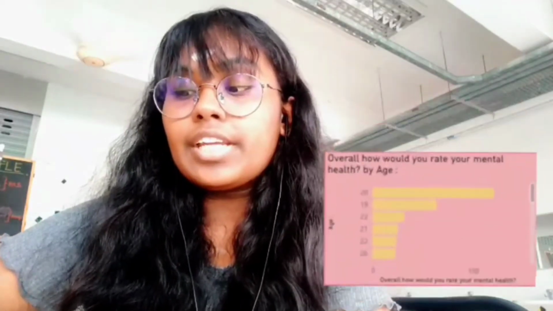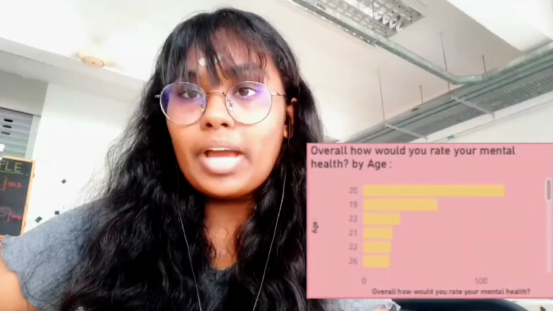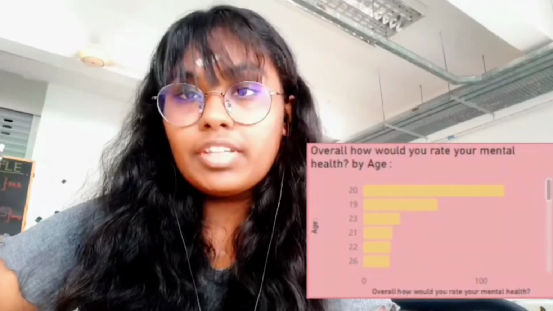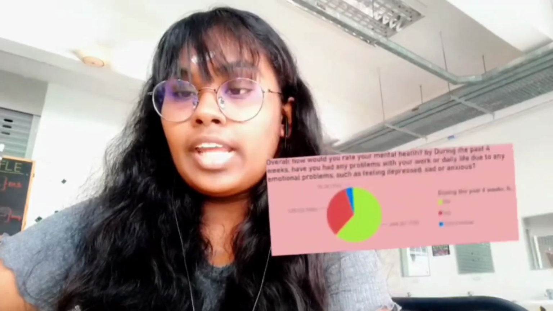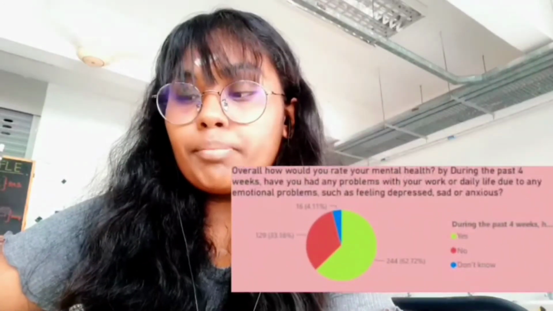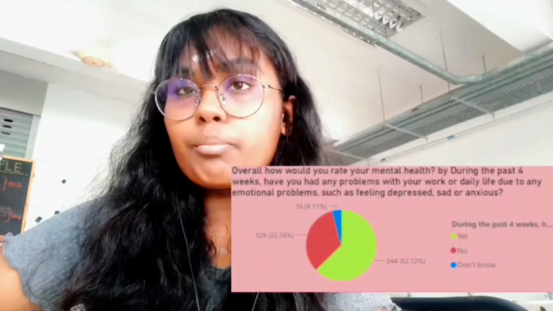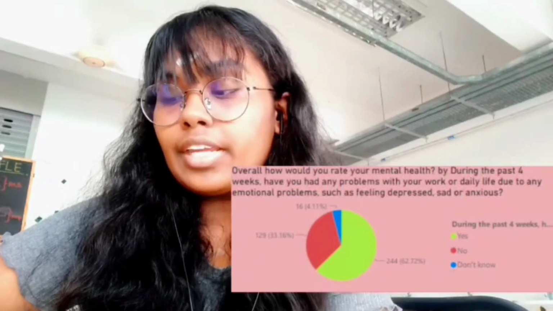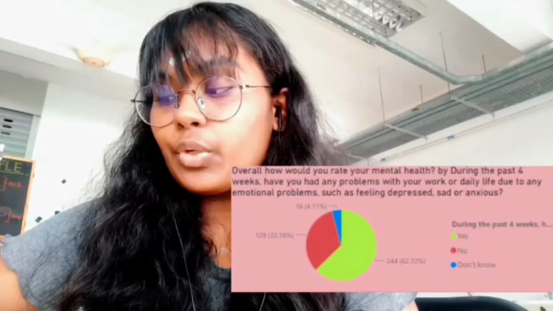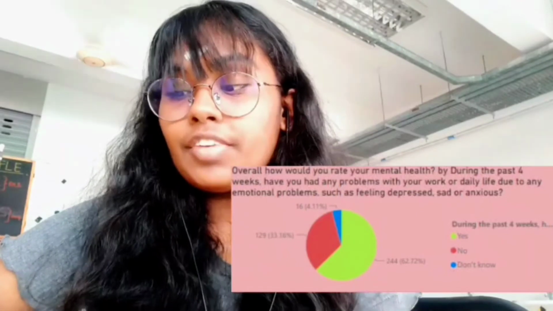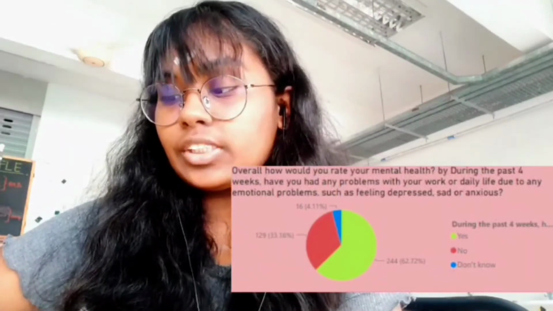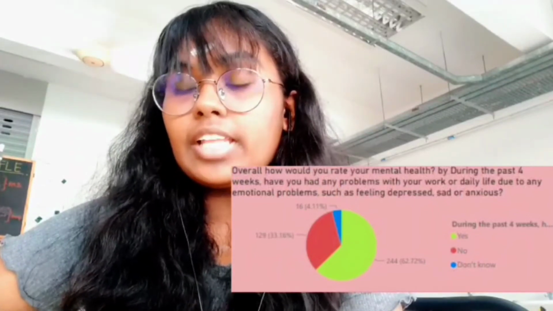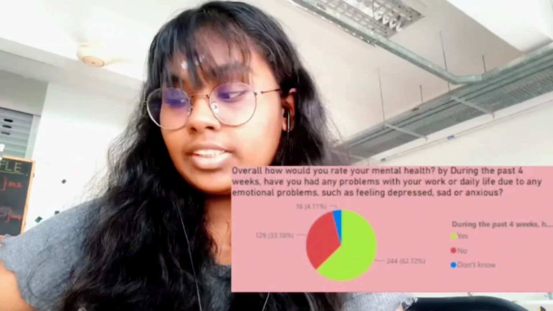Then we created a data for how would you rate your mental health by age. This bar chart shows maximum 20 age people are having these mental issues. Next, we use a pie chart for overall how would you rate your mental health by during the past 4 weeks, have you had any problem with your work or daily life due to any emotional problem such as feeling depressed, sad or anxious. This chart says the majority of them are having mental health issues in the past 4 weeks.